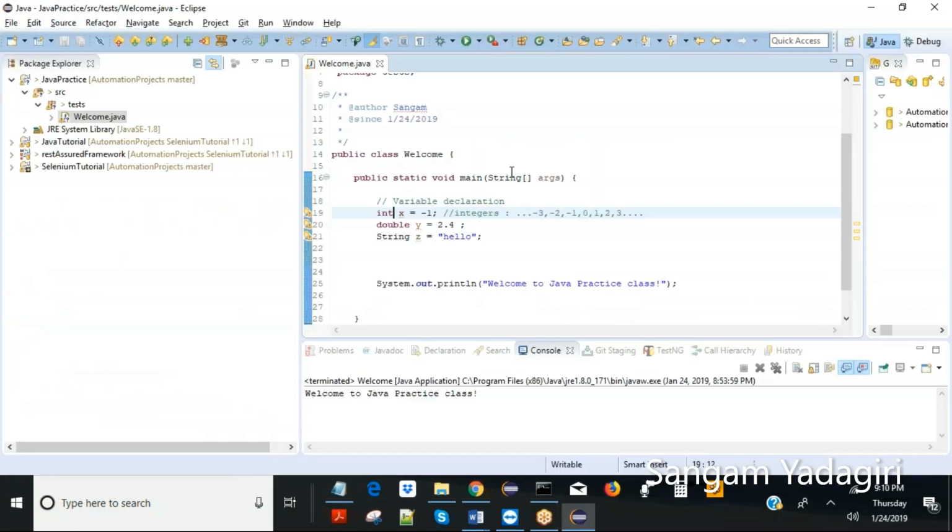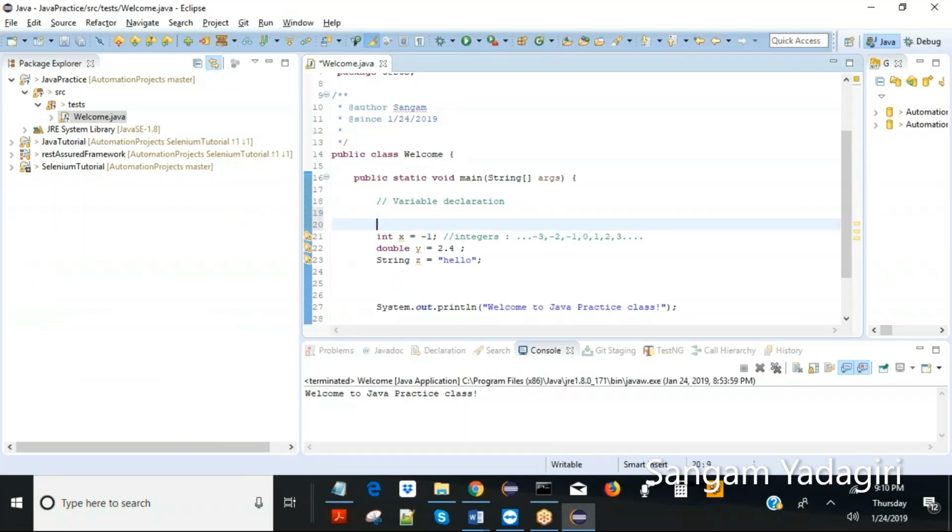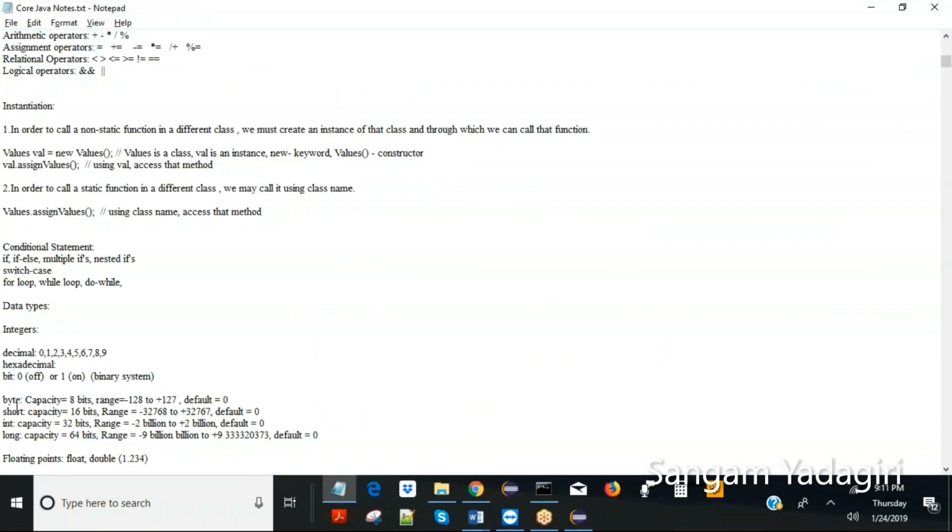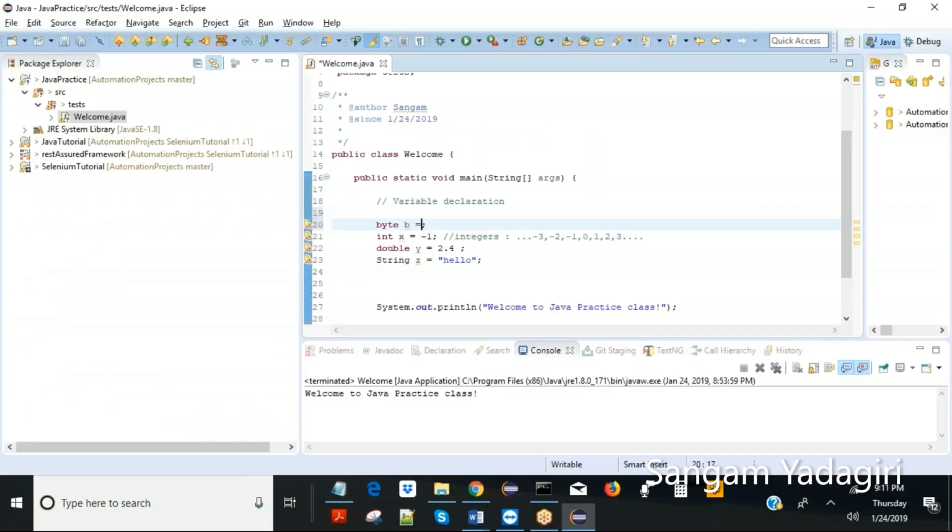Let's see that immediately so that you will understand. Byte is a variable type, correct? So let's call this B. Now I want to assign some value. What is the range of it? You need to know. What is the range of a byte? -128 to +127. So tell me any valid byte value.